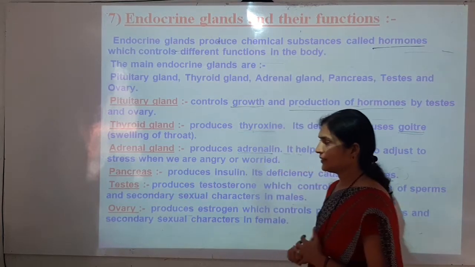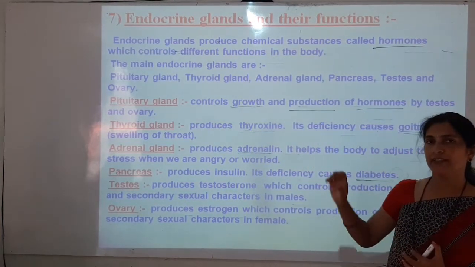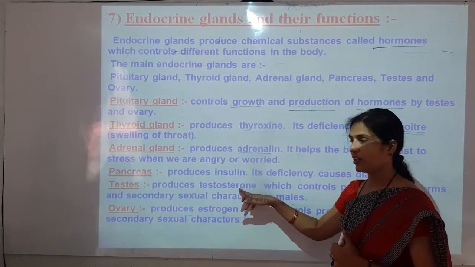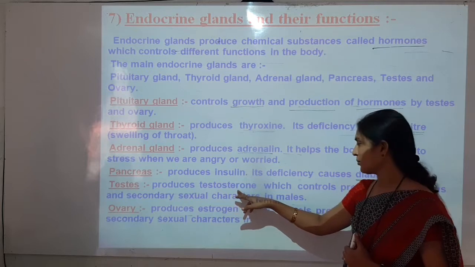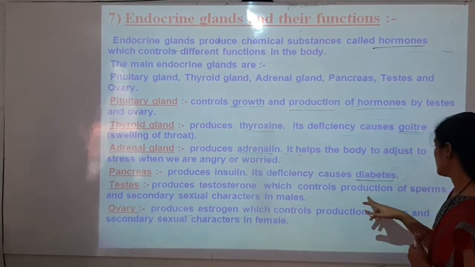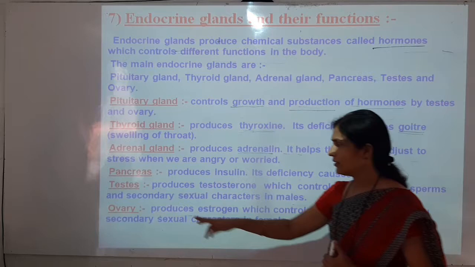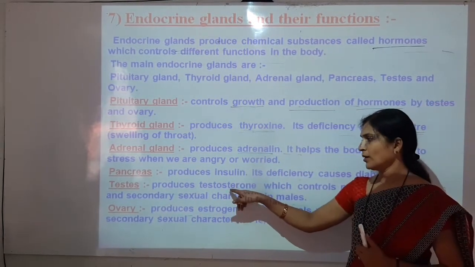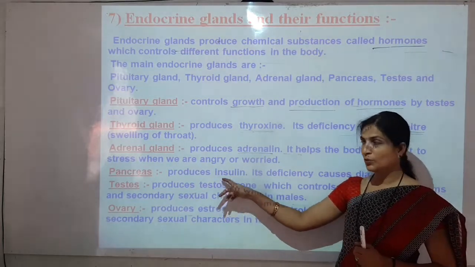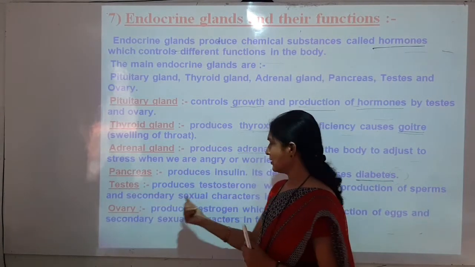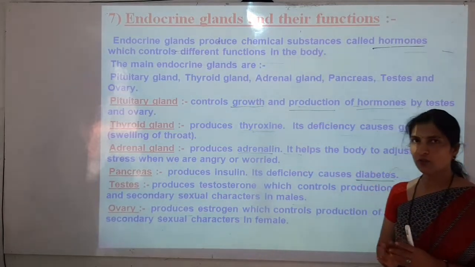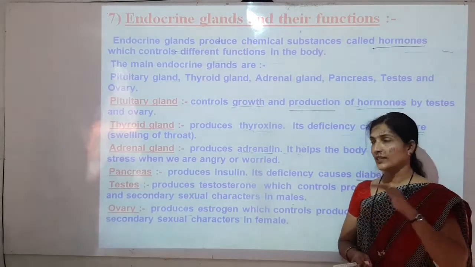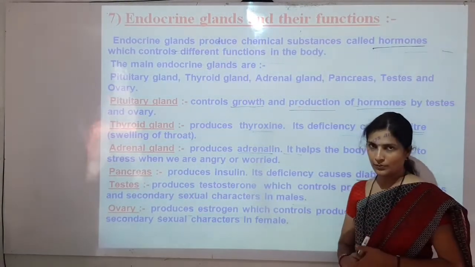Testes. These testes are present in the male body, and testes produce the testosterone hormone, which controls production of sperms and controls secondary sexual characters in the male. So the hormone testosterone is produced in the testes, and it controls the production of sperm in the male body, as well as the secondary sexual characteristics.